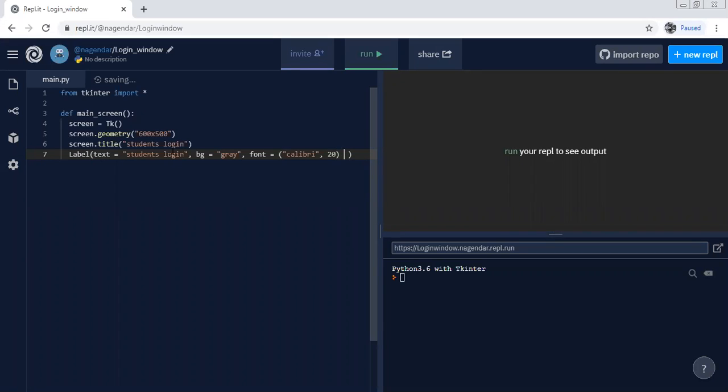So here the attributes are: first text, which is showing students login, background color gray, font style Calibri, and with 20 size. So this is actually labeling the title which needs to show on the window which we have created.